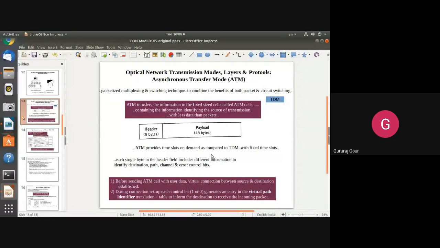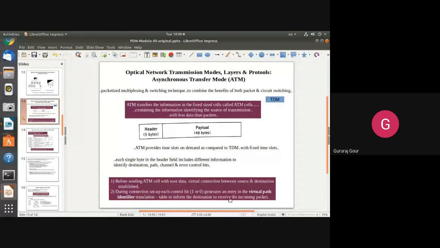Now how can this be used? Before we send our information in terms of ATM cells between the source and destination, during connection setup, each control entry is generated and made in the virtual path identifier table.